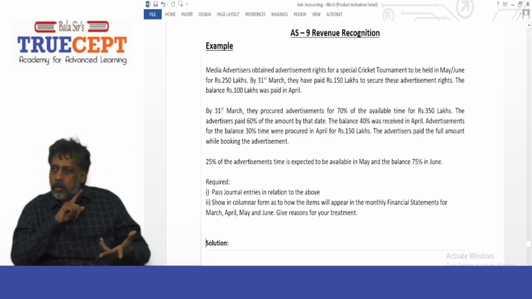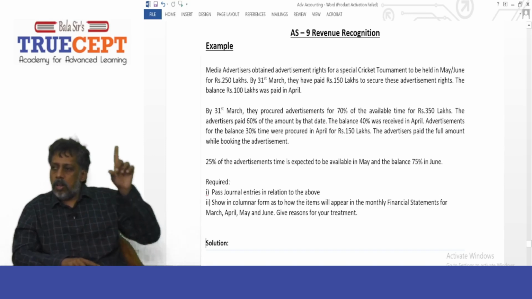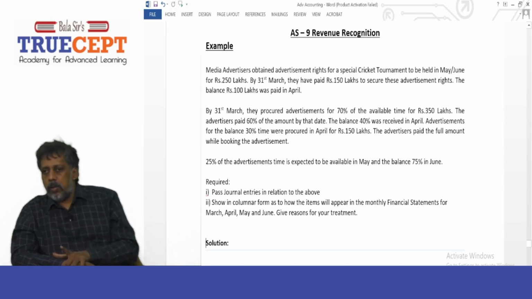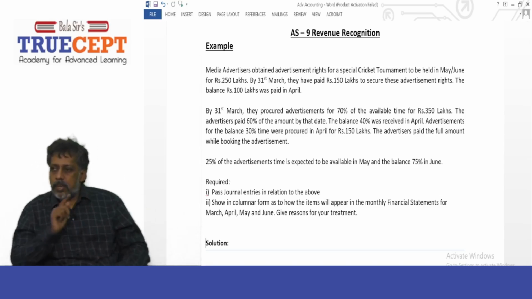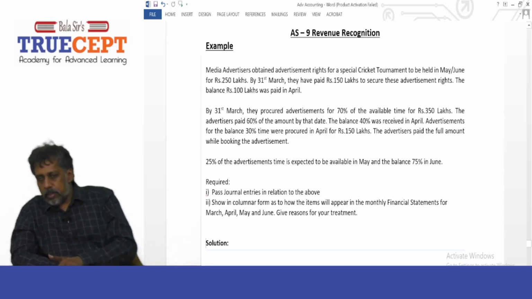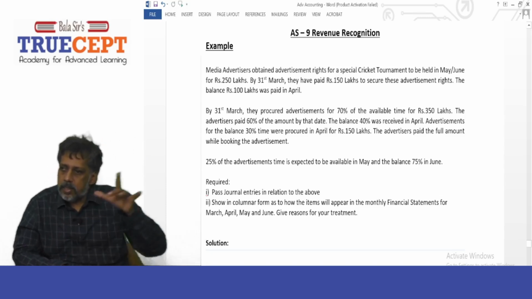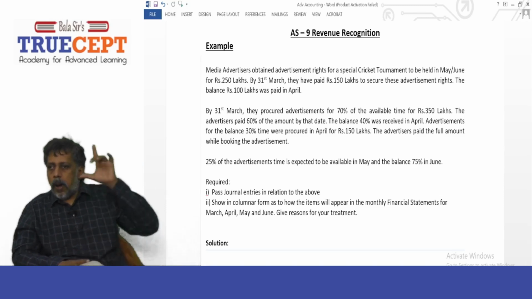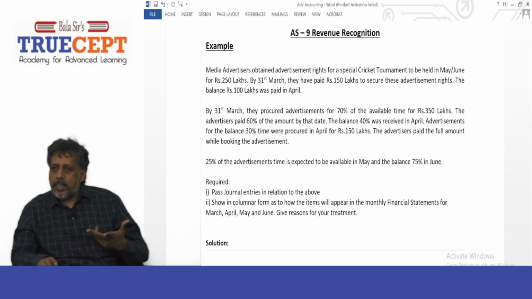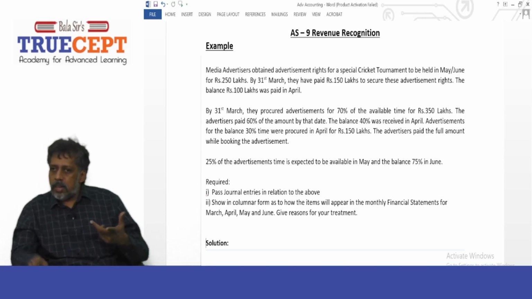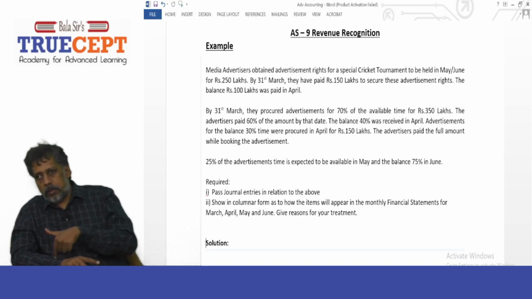And as you recognize income, you also book your expense. It's the matching concept, what you learned at the CA foundation level. It is nothing but matching of the cost or expense against the income. Now, please do not recognize income when received, and don't recognize a cost when paid for.